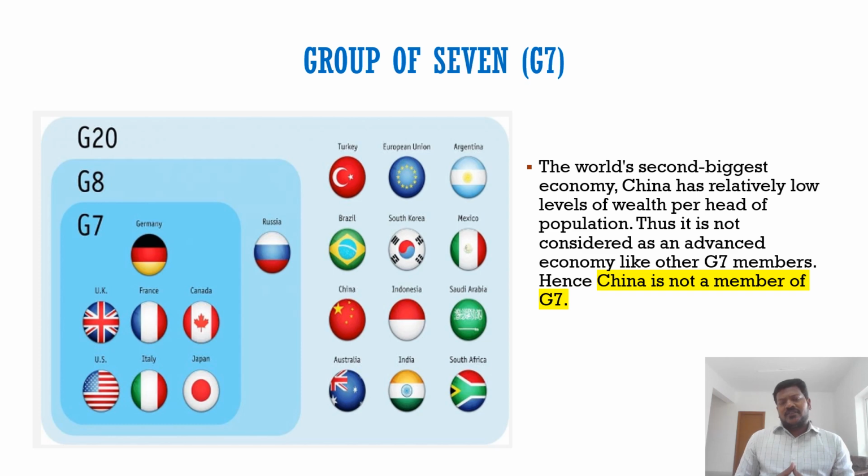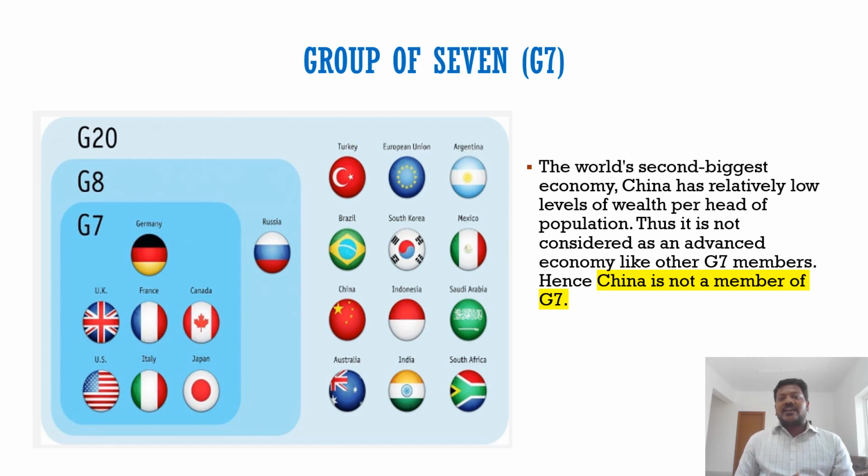So the next question is whether China is a member. No, China is not a member. So why is China not a member of G7, though China is the world's second largest economy? You might get this question. China is second largest in population, and though it is the second largest global economy, its per capita income is very low compared to these advanced economies.